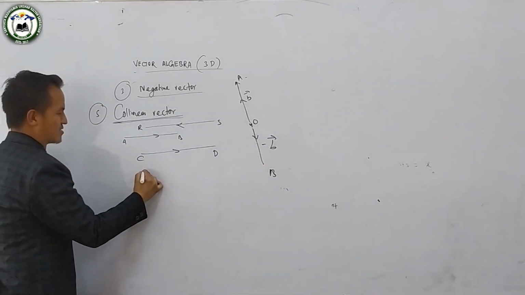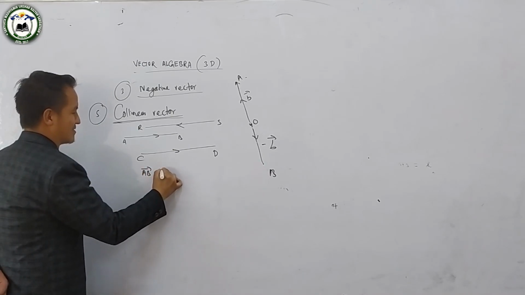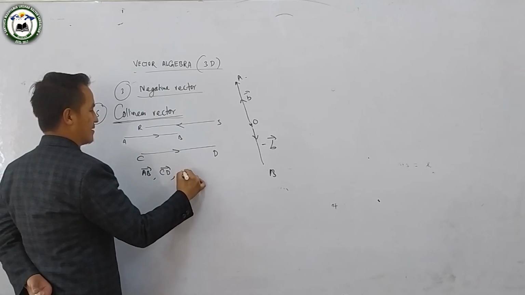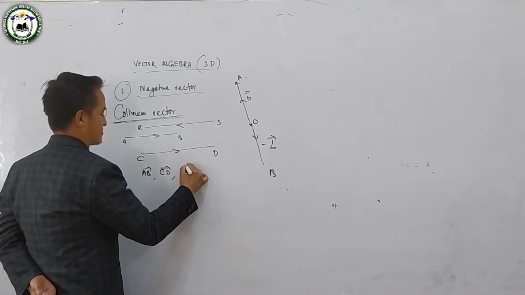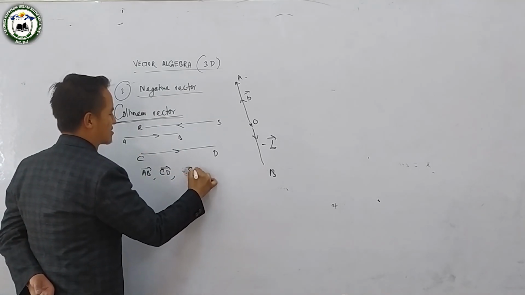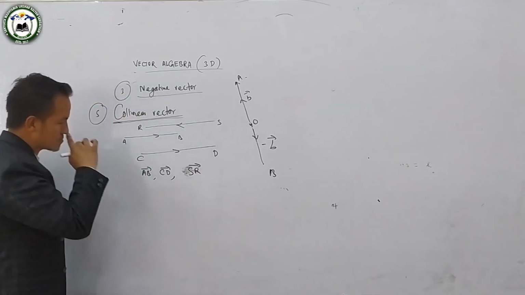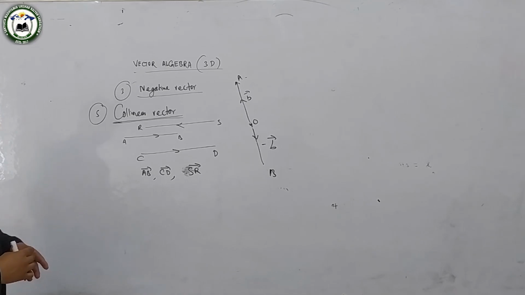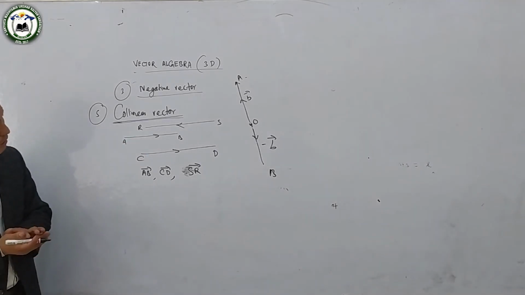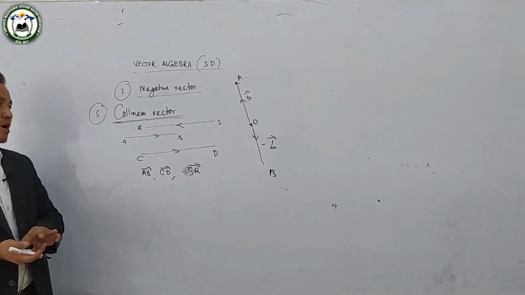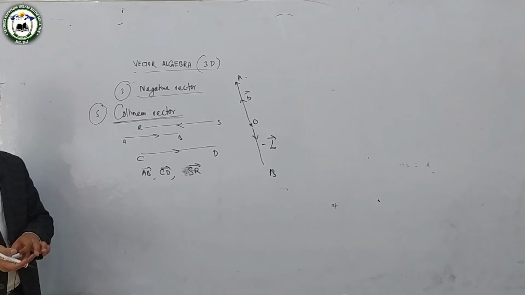You have the three vectors, vector AB, CD, and vector SR, sorry. All these three vectors, see in the figure, are parallel to each other.